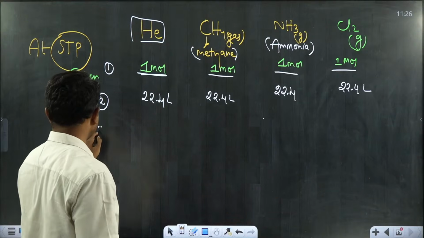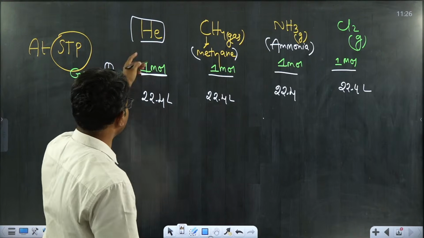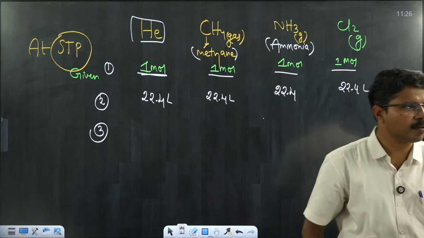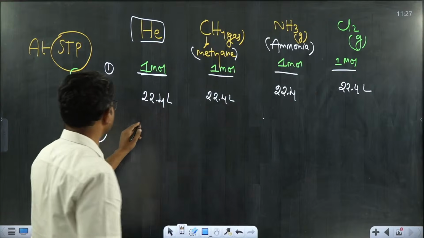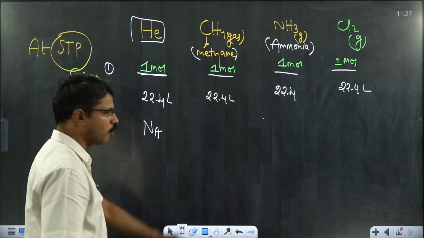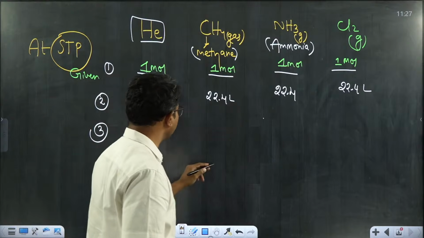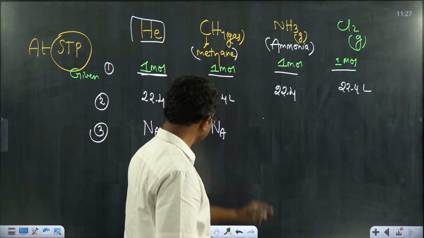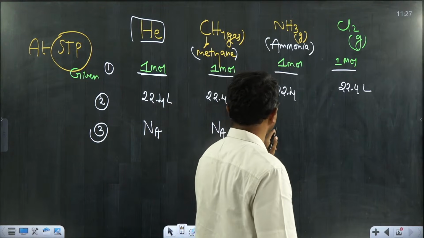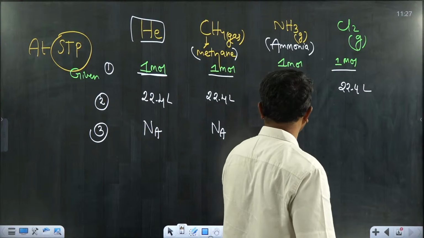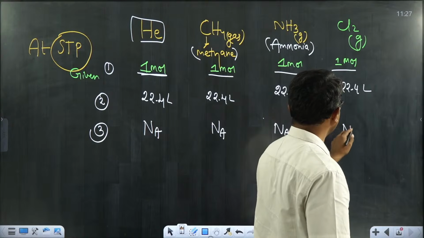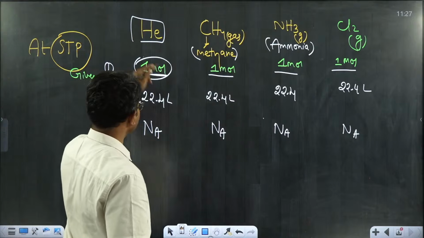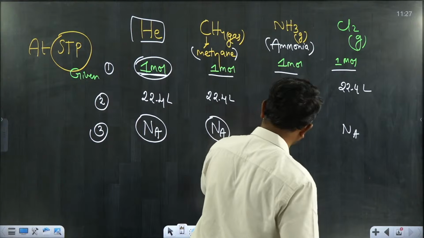Good. Now tell me, my dear students, how many molecules are present in 1 mole of helium? Exactly, Avogadro number. I have referred to it with Na. How many molecules are present in 1 mole of methane? Again Avogadro number of molecules. Even in ammonia we have Avogadro's number of molecules, and even Cl2 has the same number of molecules. As we have concluded, if the moles are same, then the number of molecules will also be same.